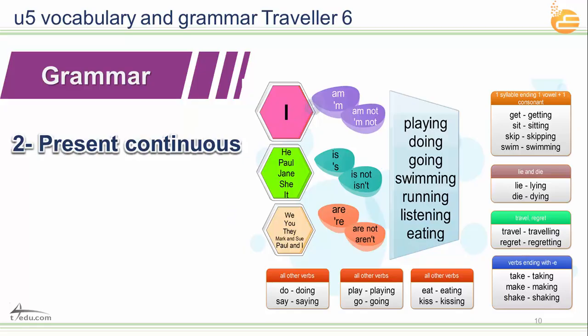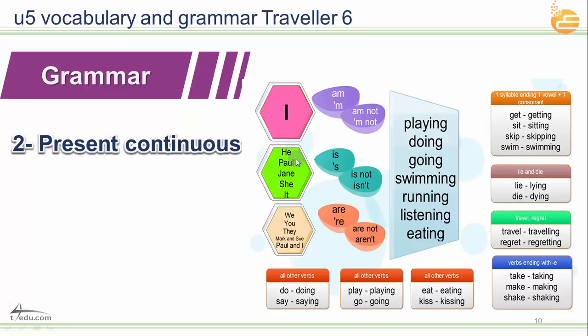So we have I, verb be, which is I am, plus verb ing. I am playing, I am doing, I am getting, I am sitting, I am skipping. And be careful for words with one syllable, we double the last consonant. So getting, sit, sitting, skip, skipping, swim, swimming, run, running, and so on. So I am or I am not playing, I am not doing, I am not going, I am not swimming, I am not running, I am not listening, I am not eating.